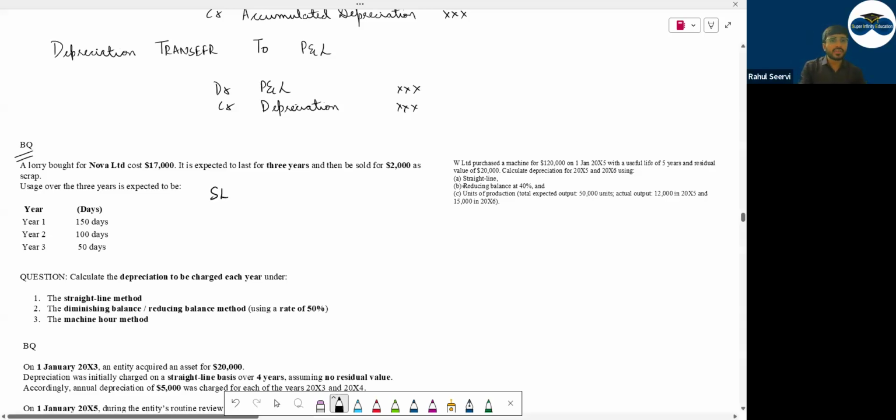Three methods you should do: SLM, WDV, and machine hour method. SLM: cost minus residual value or scrap value divided by useful life. So the depreciation will remain the same in SLM. It will not change. When it will change, we'll discuss that tomorrow, not today.